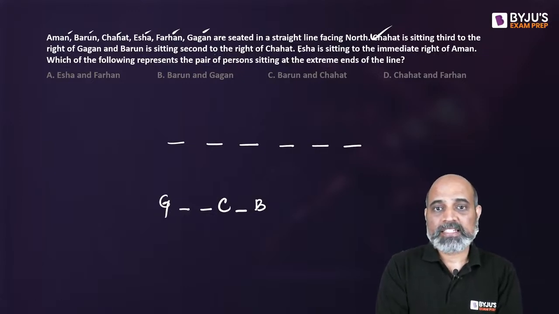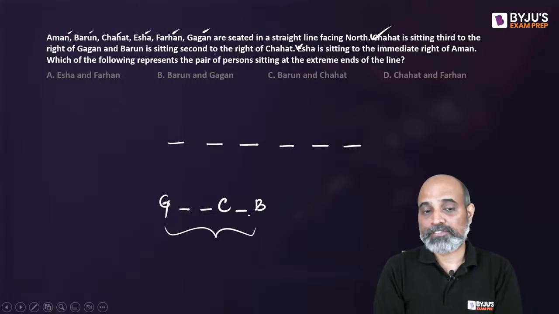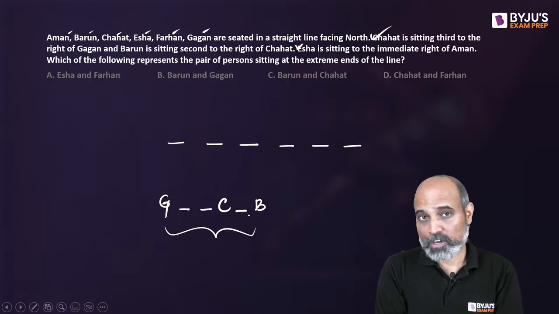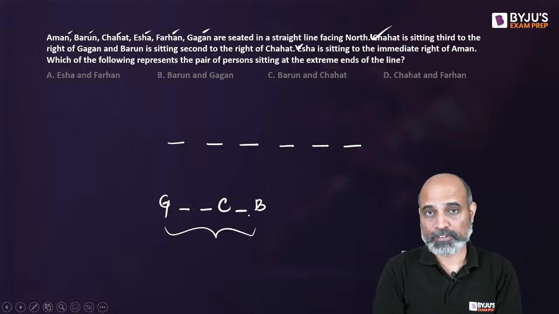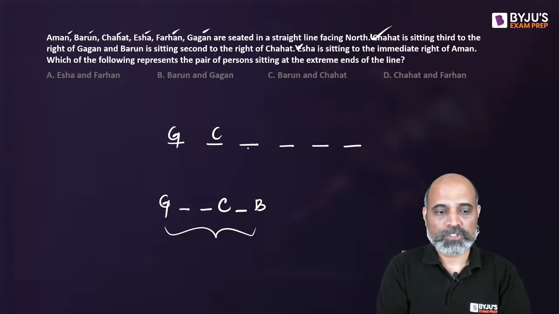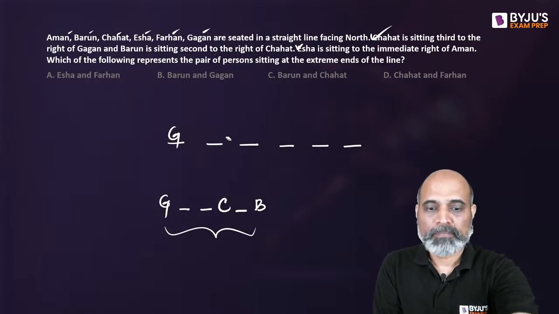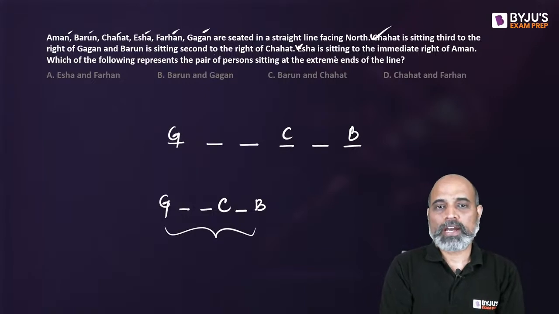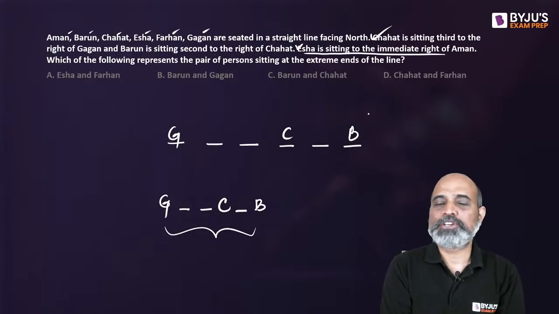Okay. Next, E is sitting to the immediate right of A. Now, if you count the number of people we already have, we have a total of 6 people so far out of these 6 people that we're supposed to put. So let's place them over here. G, blank, blank, C, blank, and B. Should we go ahead and put where the others are going to be?